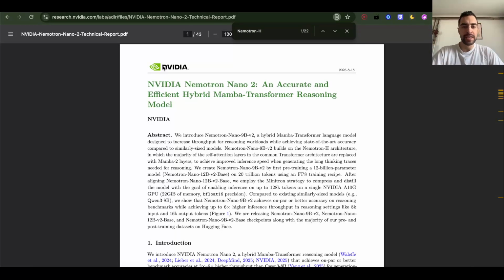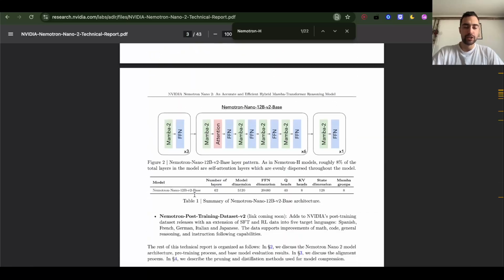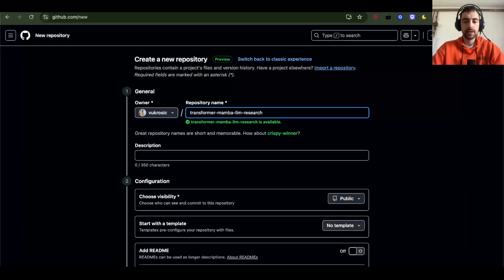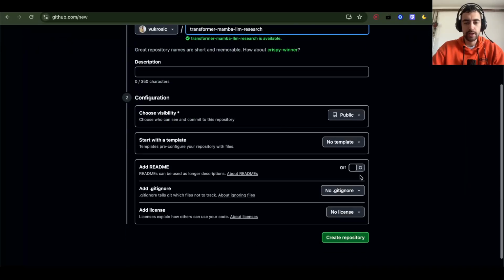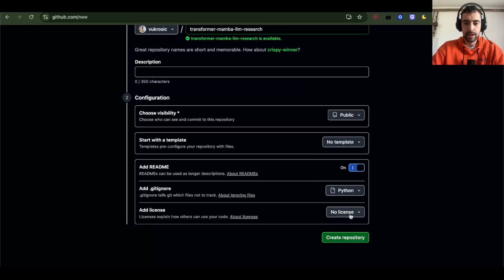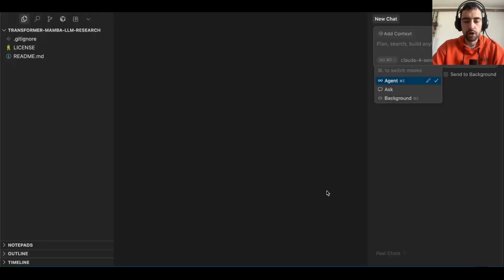So now I'm going to be implementing this paper. I have my own transformer LLM and I'm going to be trying to add Mamba heads. Let's create a new repository, transformer Mamba LLM research. I'm just going to take these templates, Python and MIT license, and create. Clone it to my PC and open it in Cursor.